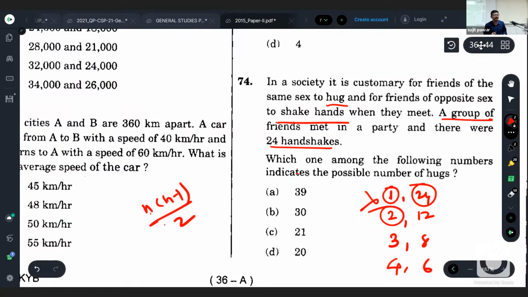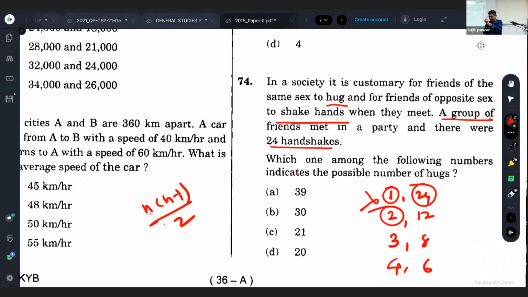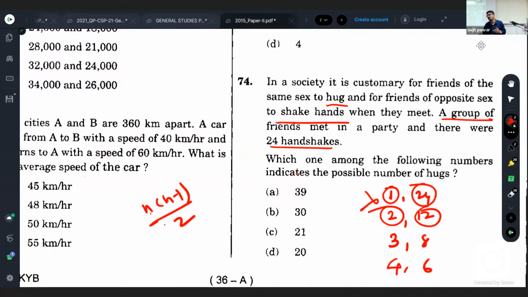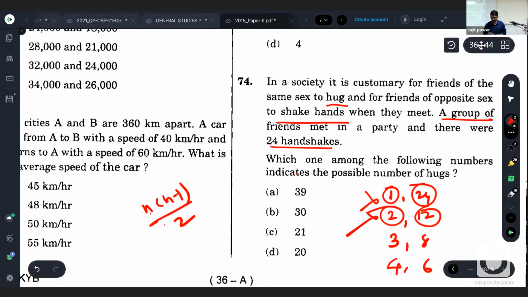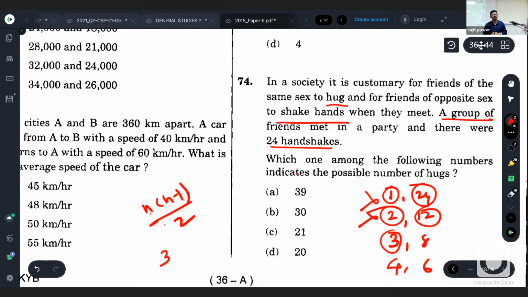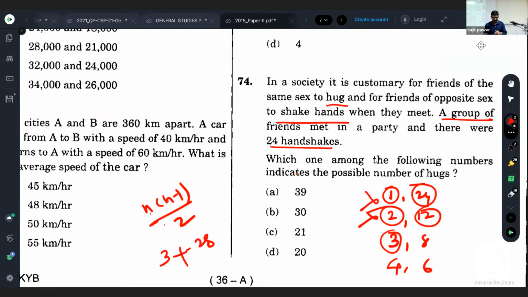So two male, if they had been, then between the two male one hug would have been, and 12 into 11 by 2 for the females. So 12 into 11 by 2 gives 66 plus 1, 67. Is it there in the options? No. So that is also not possible. If there had been 3 male and 8 female, are you getting me? So 3 into 2, 3 2s are 6 by 2 is 3, and 8 7s are 56 by 2 is 28. So 3 plus 28 gives you 31. It is very close, but it is 30 only. So it is also not.